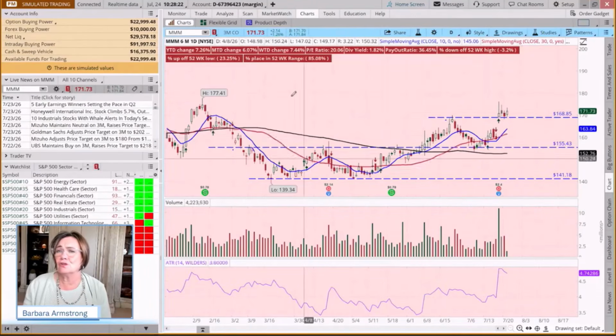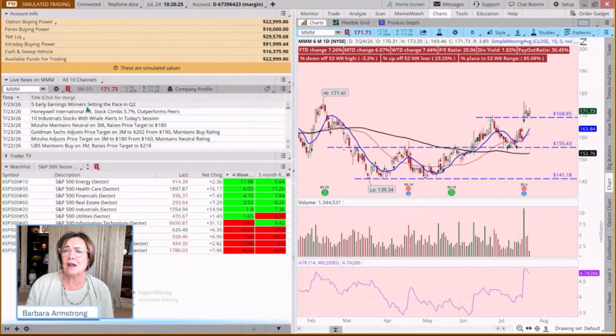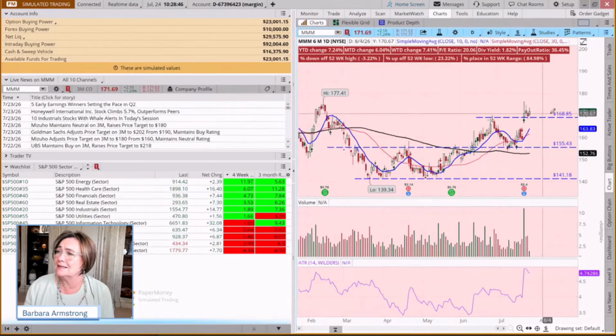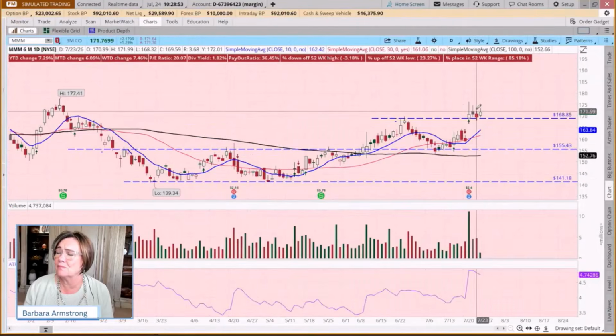So, if we're bullish on 3M, and again, you may want to come and just look at what the analysts are doing, given we just had earnings. Mizuho raised their target to 180. It's currently sitting at 171. UBS raised their price target to 218. Goldman Sachs to 202. So, we could do a couple of things. But one is that long call vertical and just say, hey, I think in the next 3 weeks, this might continue to be responding bullishly to that earnings announcement.